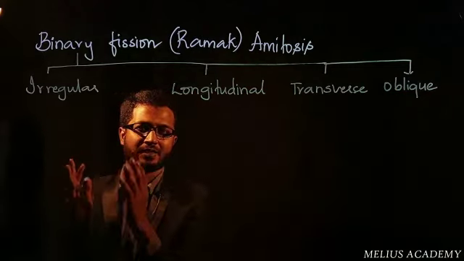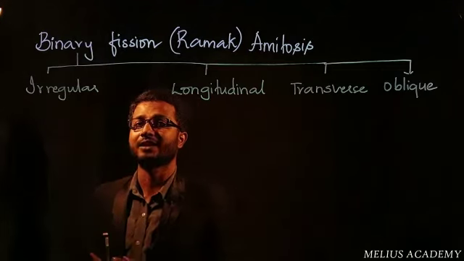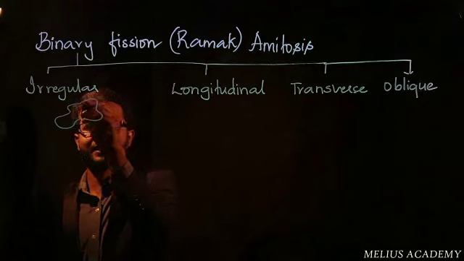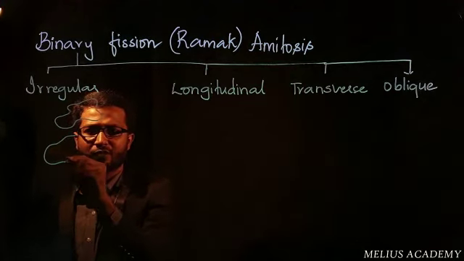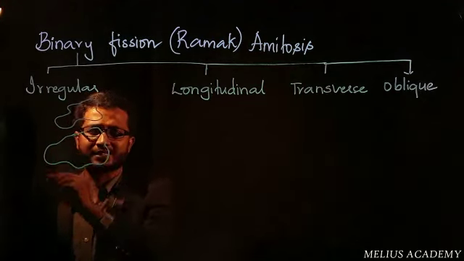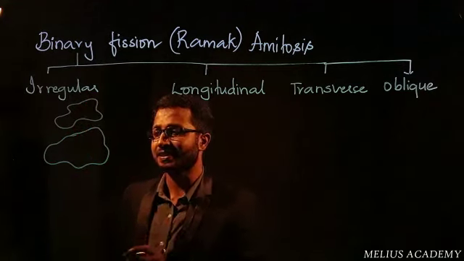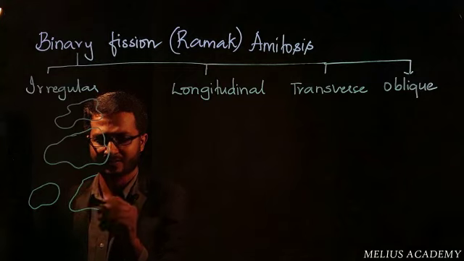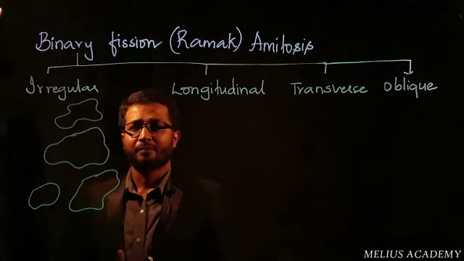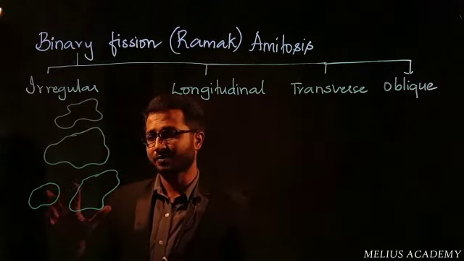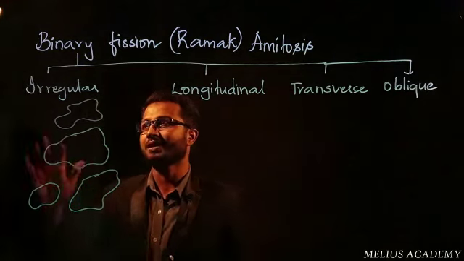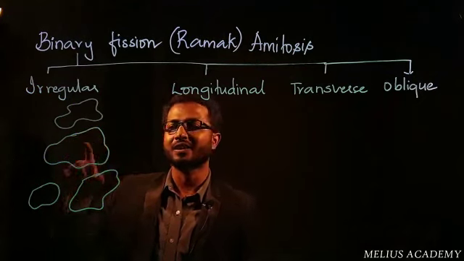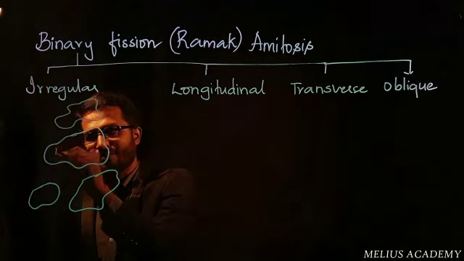What exactly is irregular? The name itself is telling you that when one cell divides into two daughter cells, before dividing it is going to increase its size. Once it increases its size, it will rapidly divide into two daughter cells. Purposefully I have drawn one smaller cell and one bigger cell. You know why? Because it is irregular type of fission. And you all might have guessed the organism. It is amoeba.